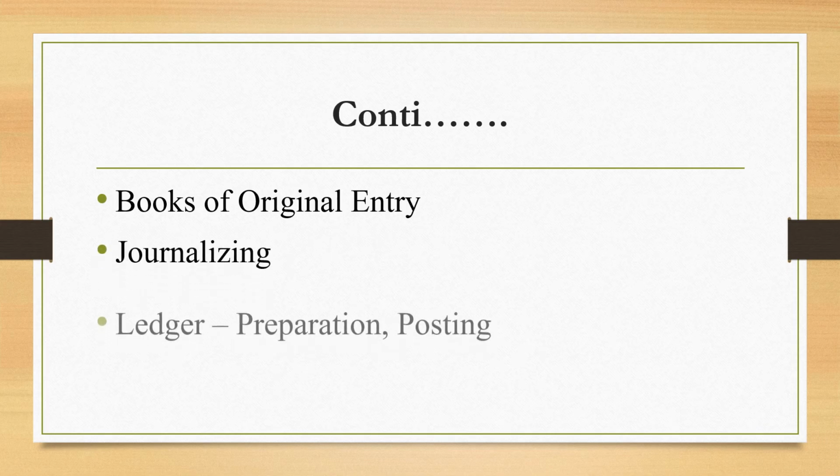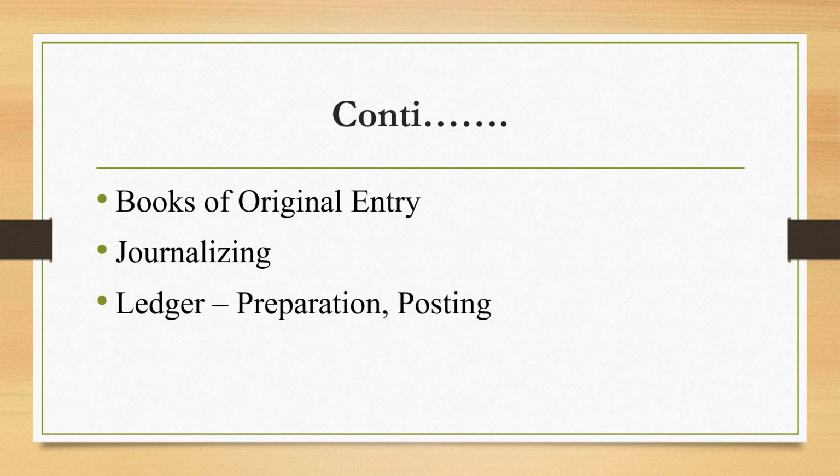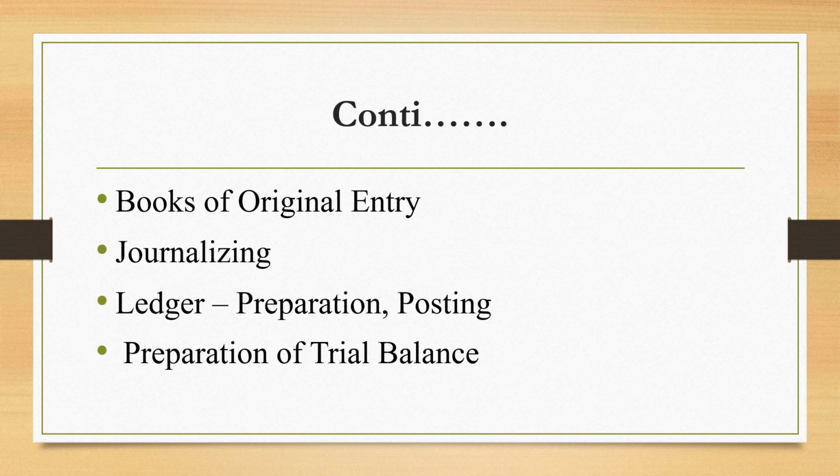accounting process, in which journal entry, journalizing, ledger posting, preparation of ledgers, and preparation of trial balance are covered. So from this part, the question may ask like, okay, what do you mean by journal entries or journal? What do you mean by ledger? The trial balance represents dot dot dot. Okay, on a debit side or a credit side. On the debit side we have this. Okay, you have a list,